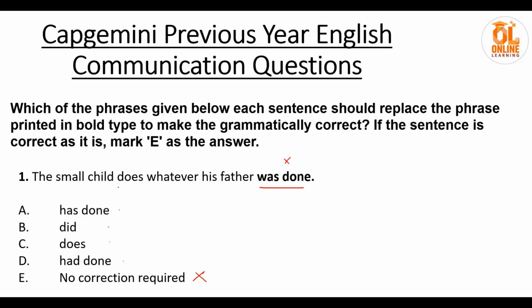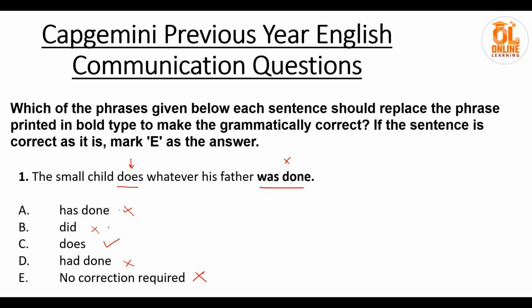The small child does whatever his father has done. Has done can be, we'll see. Whatever his father did. Okay, no, this cannot be. Whatever his father does, yes, this can be. Whatever his father had done, no, this also cannot be. And this also cannot be the answer. Why am I telling you that? The small child does means this is happening in present tense. Whatever he is doing,